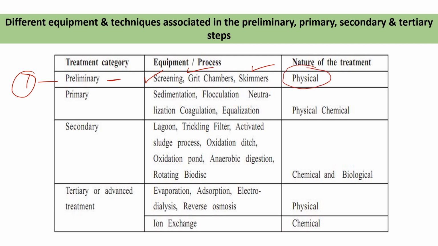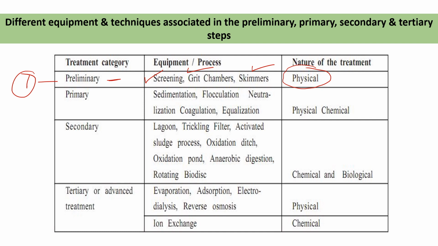So what do you mean by skimmers? In preliminary treatment we use screening, grit chambers and skimmers. Skimmers are used to remove oil and other colloidal particles from the wastewater.